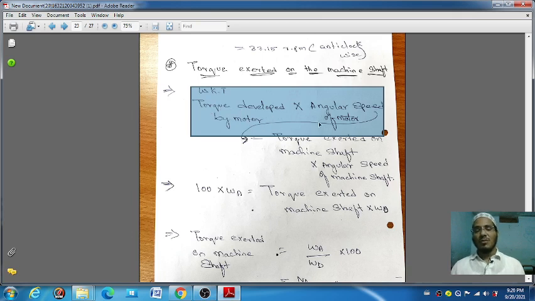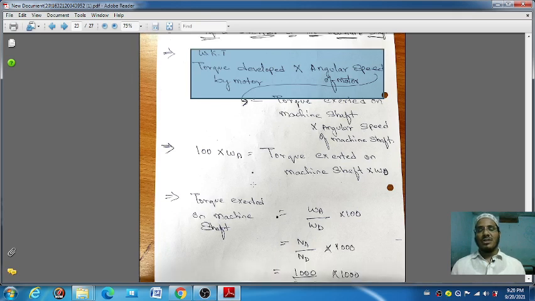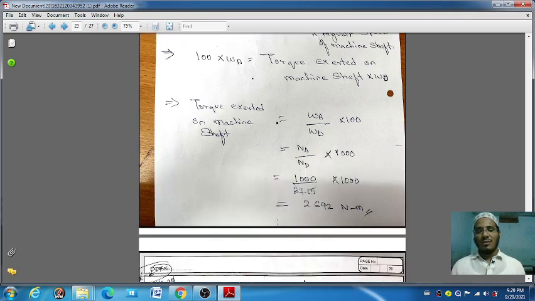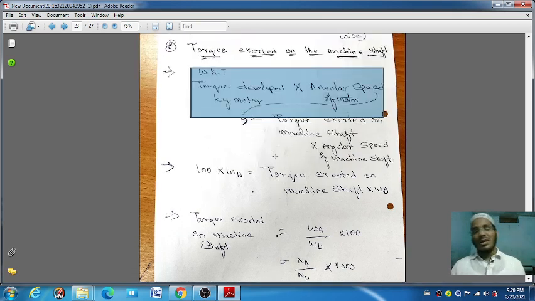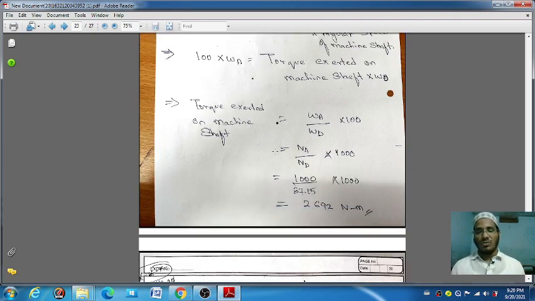Torque developed by motor into angular speed of motor is equal to torque exerted on machine shaft into angular speed of machine shaft. Sometimes you may be asked to find the torque developed by motor, or sometimes the torque exerted on machine shaft. Okay. Just substitute all the values, then you will get the torque exerted on machine shaft. Here in this question the torque exerted on machine shaft is asked. In your exam, the torque developed by motor may be asked. Okay.